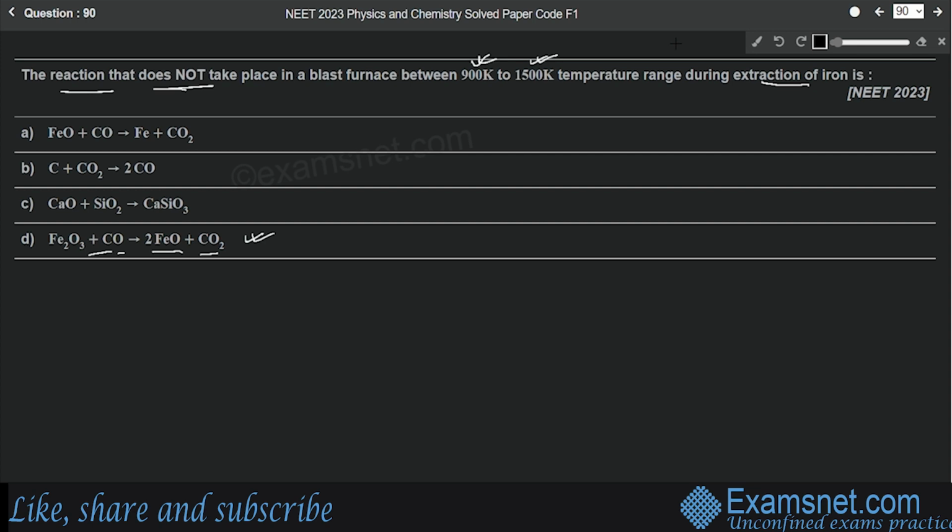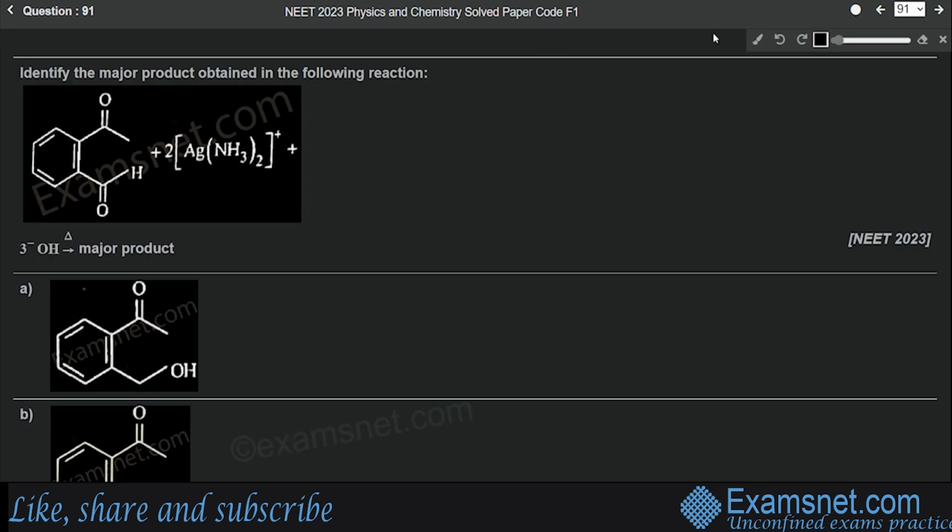Okay, therefore this will be your correct answer because this reaction takes place in a low temperature range, 500 to 800 Kelvin, whereas others take place in the high temperature range, that is 900 Kelvin to 1500 Kelvin. Also out of the first three, this third one takes place in the slag formation zone, which also comes under this temperature range. Okay, so the correct option will be option D.